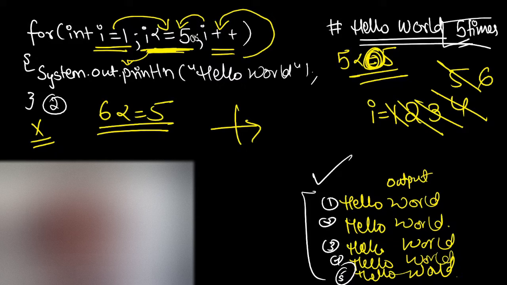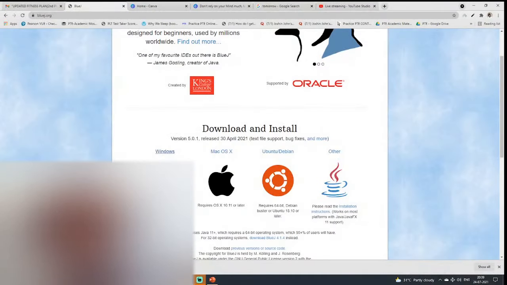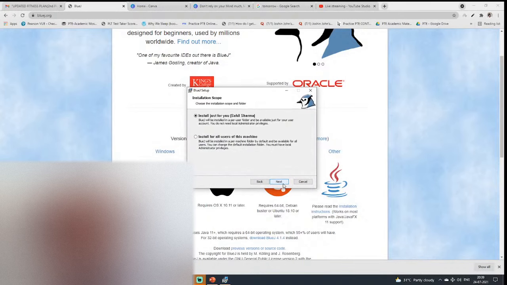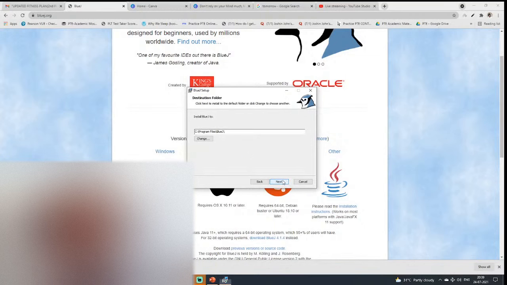We have many people. Okay, so I will just run that on the request of the people. We will run it in BlueJ. I was also planning to run that on BlueJ, but this is Sahil sir's laptop I'm using, and he hasn't installed BlueJ. So okay, I will install it in front of you. So all those who don't know how to install BlueJ, just have a look how to install it.